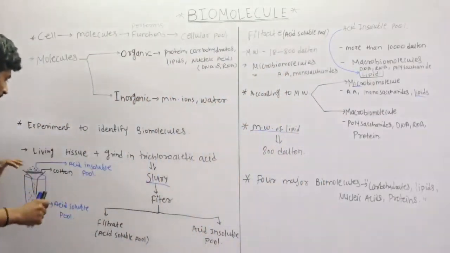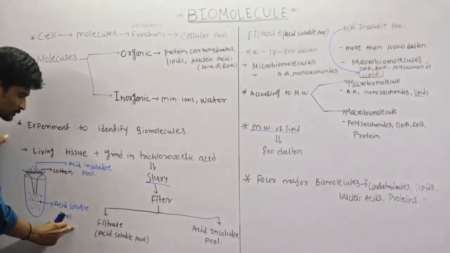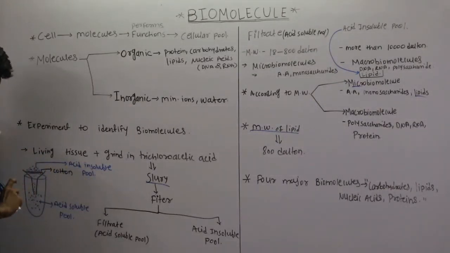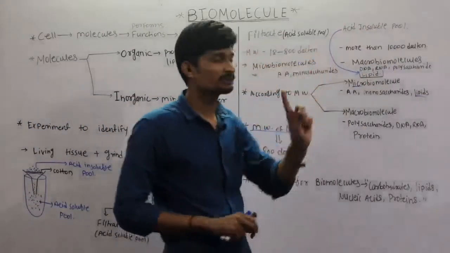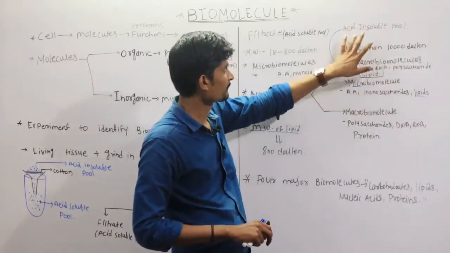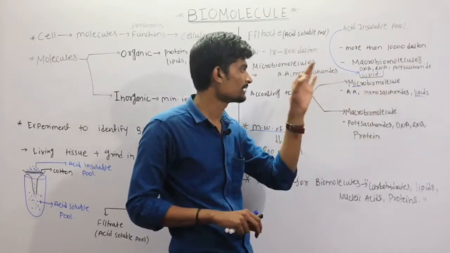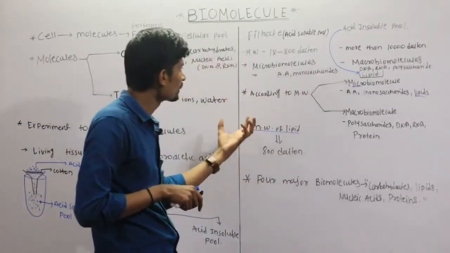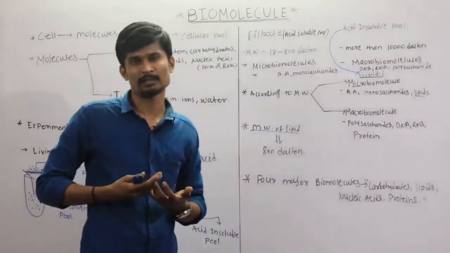That's why lipids do not filter and do not come into the acid soluble pool, but remain in the acid insoluble pool due to insolubility. So this is the explanation. That's why lipid is included in the acid insoluble pool, and according to the molecular weight it is included in the micro biomolecules.